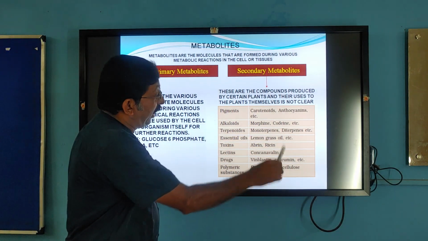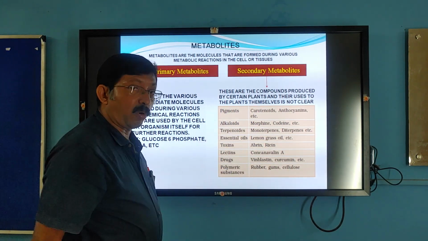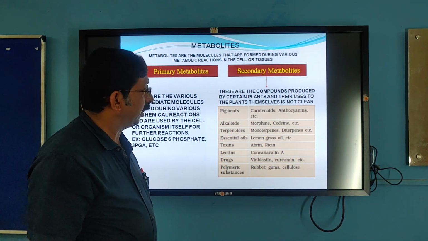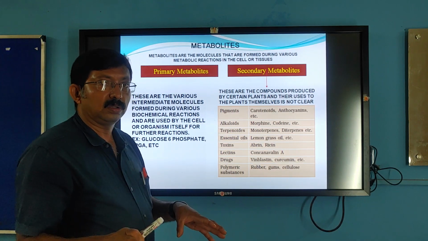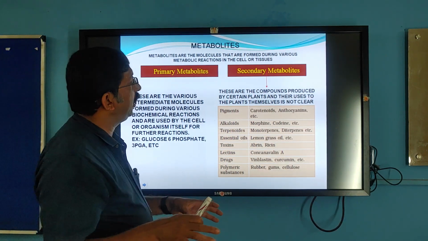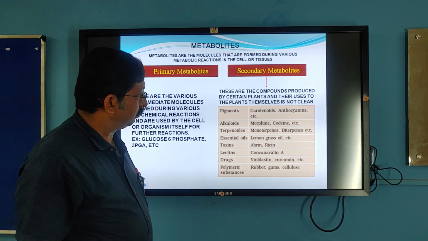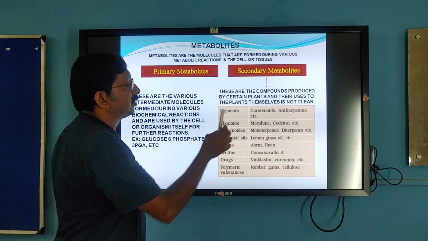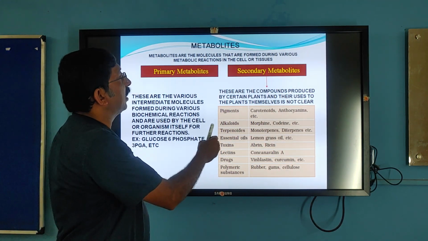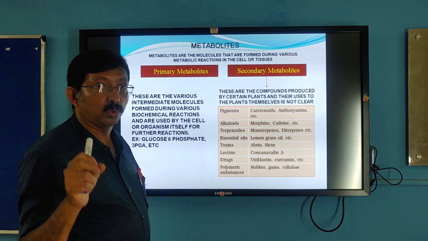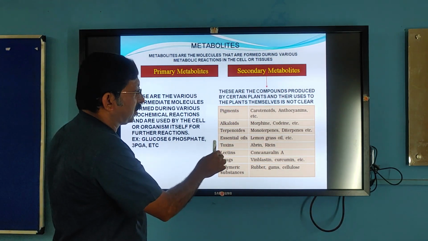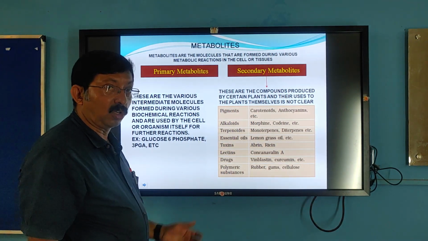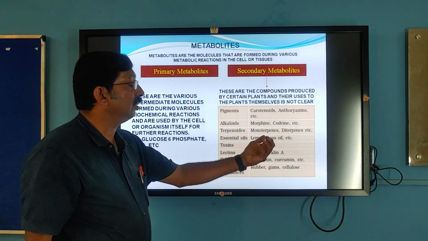Whereas the secondary metabolites are the final products, and their utilization for the plant is still not very clear. So they are stored in storage organs, and some of the secondary metabolites are alkaloids. Alkaloids are morphine, codeine; pigments like carotenes, anthocyanins which give color to the fruits and flowers; terpenoids, monoterpenes, diterpenes, essential oils like lemongrass oil; toxic substances, toxins like abrin, ricin.